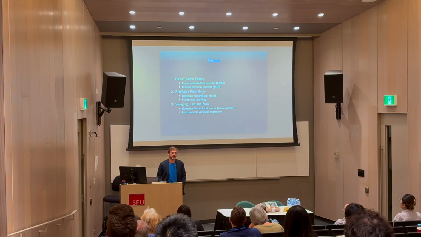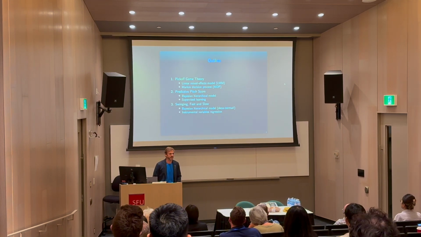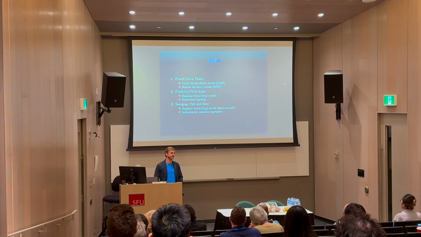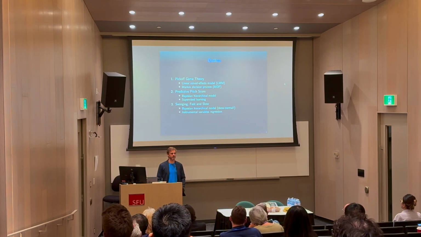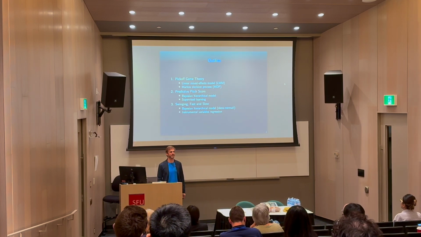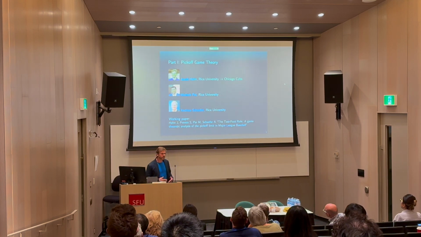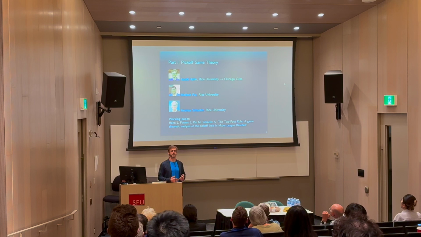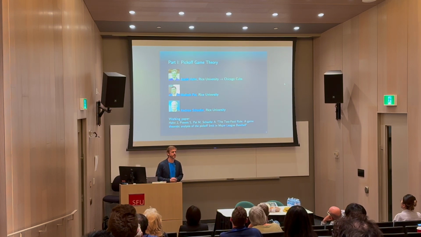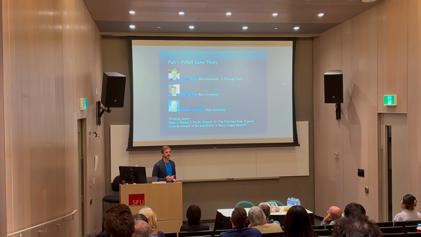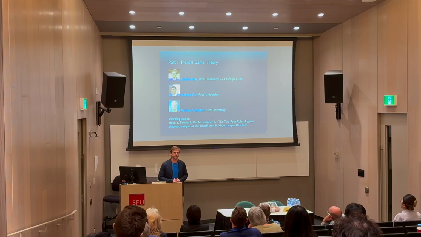3 fun projects to share with you all, really just to advertise. And here's the structure. We'll just go through them one by one, and here's a sampling of the type of statistical methods that we'll be using in each of these. The first one, which I'm calling pickoff game theory, was a project by my student Jacob Hahn, who was an undergraduate at Rice and is now, he's graduated, he's going on to the Chicago Cubs, along with Malesh Pai, who's an economics professor, and Andrew Schaefer, who's an OR professor.